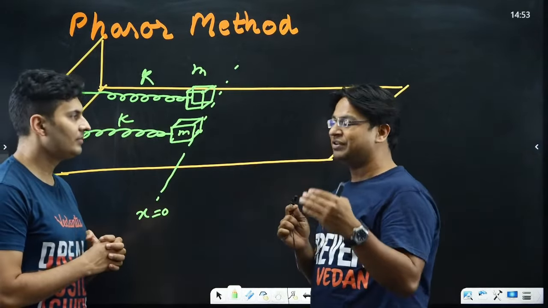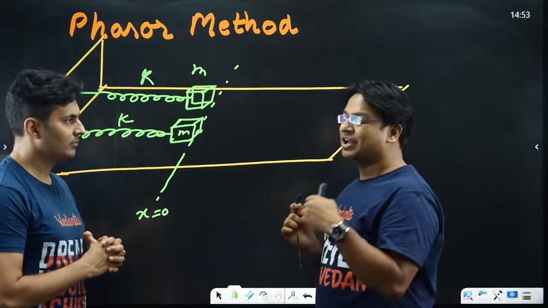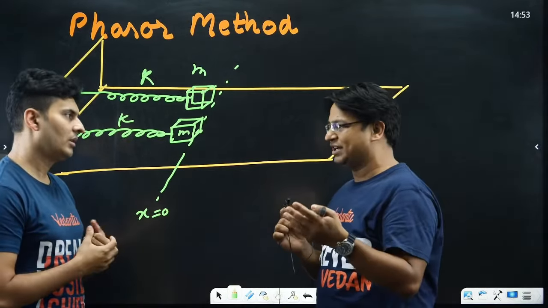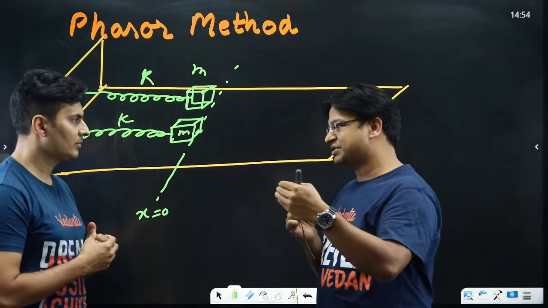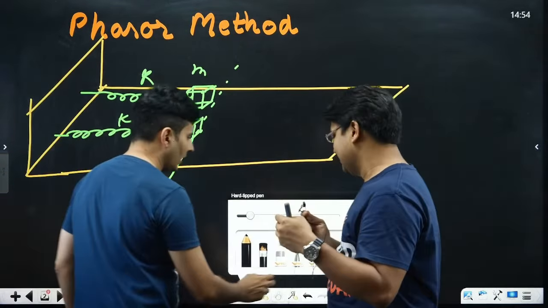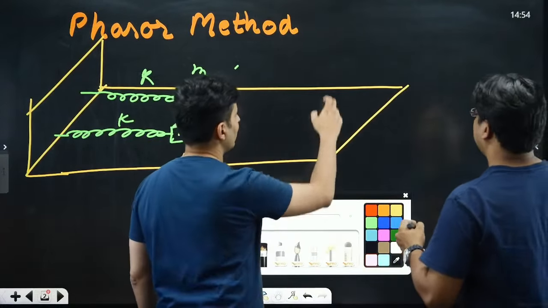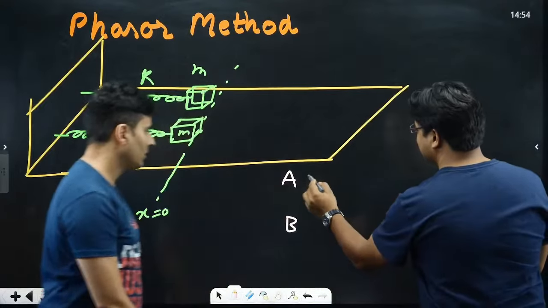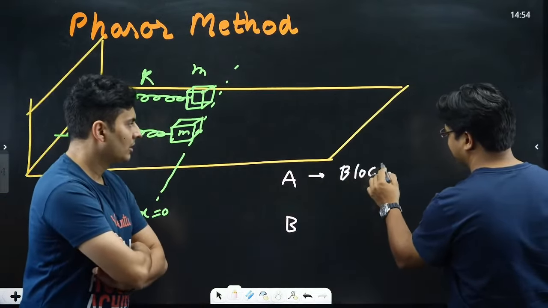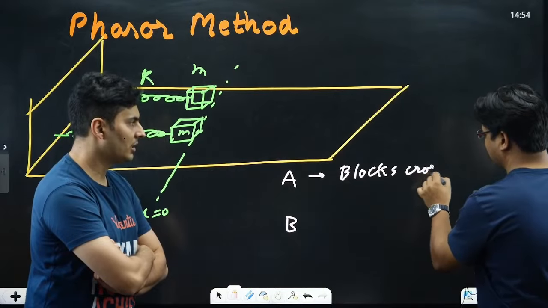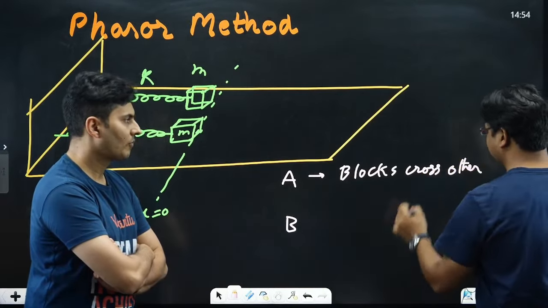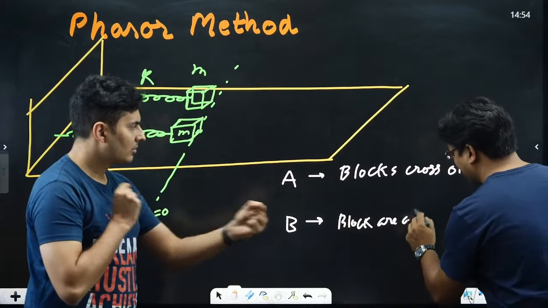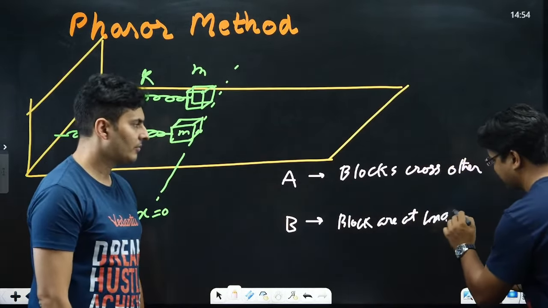What is the position where they are acquiring maximum distance from each other? If we call this event as event X, let's say, when they are acquiring maximum distance from each other, let's write it down. Maybe A or B, so event A and event B. A is when blocks cross each other. Blocks are crossing each other. So that's event A, and event B is blocks are at maximum separation from each other.